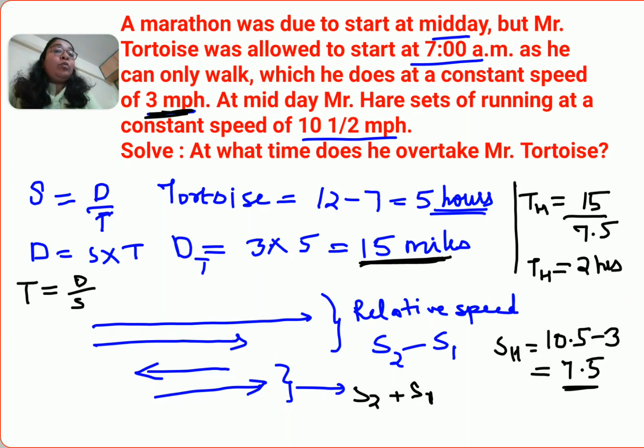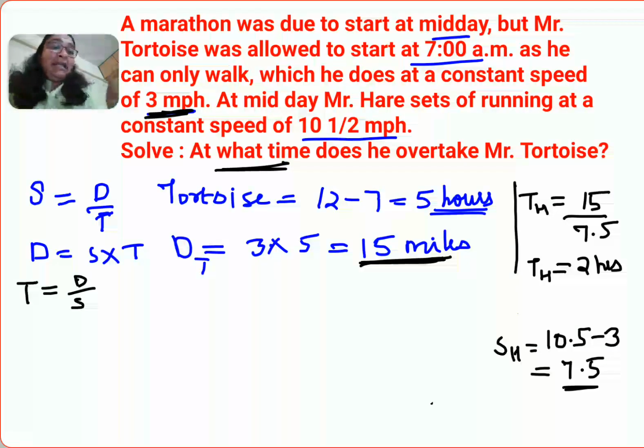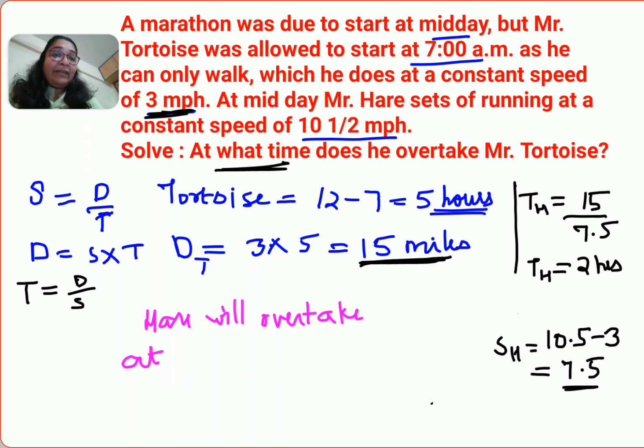So now they are asking at what time. Please understand, we can say that Mr. Hare will overtake at, see, he started at 12, basically midday, right?